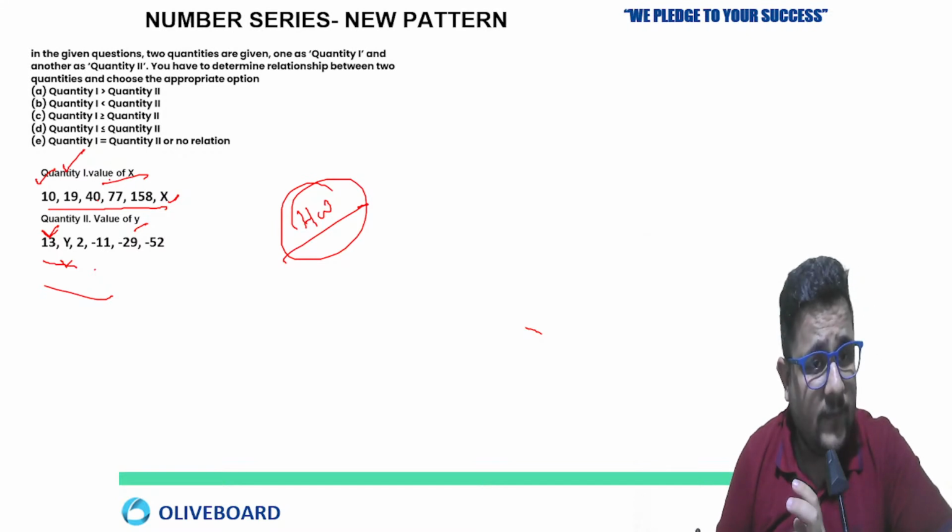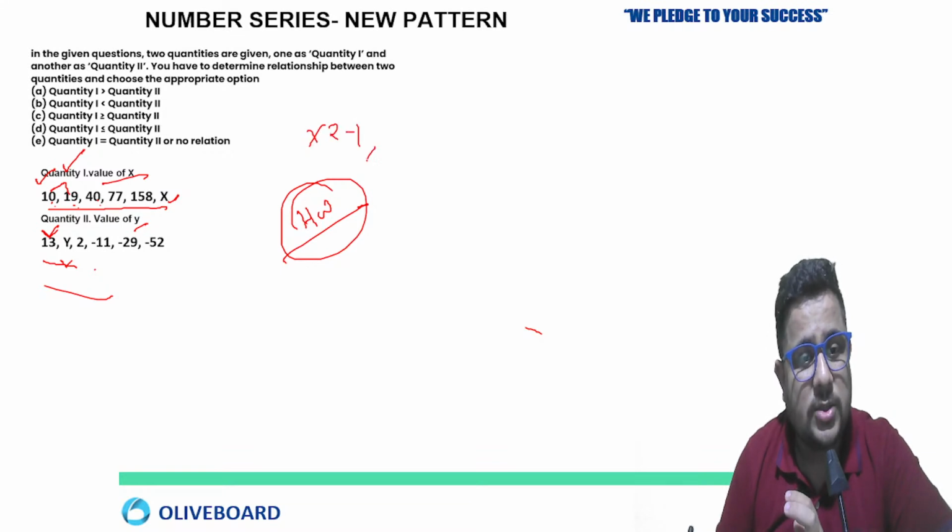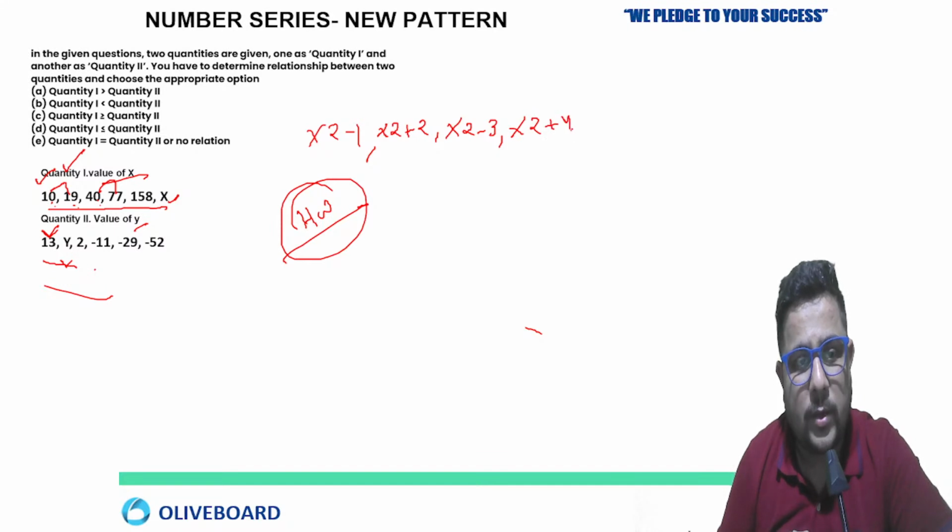Now see, value of X: 10, 19, 40. 10 twos are 20 minus 1. Multiply by 2 minus 1, so you will get 19. 19 multiplied by 2 plus 2, 40. Then 40 multiplied by 2, 80 minus 3, 77. 77 multiplied by 2 plus 4, 158. Now 158 multiplied by 2 minus 5.